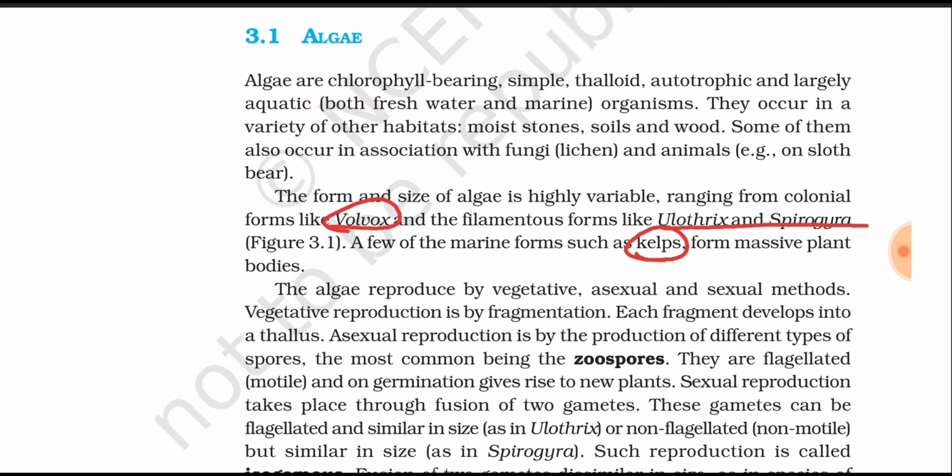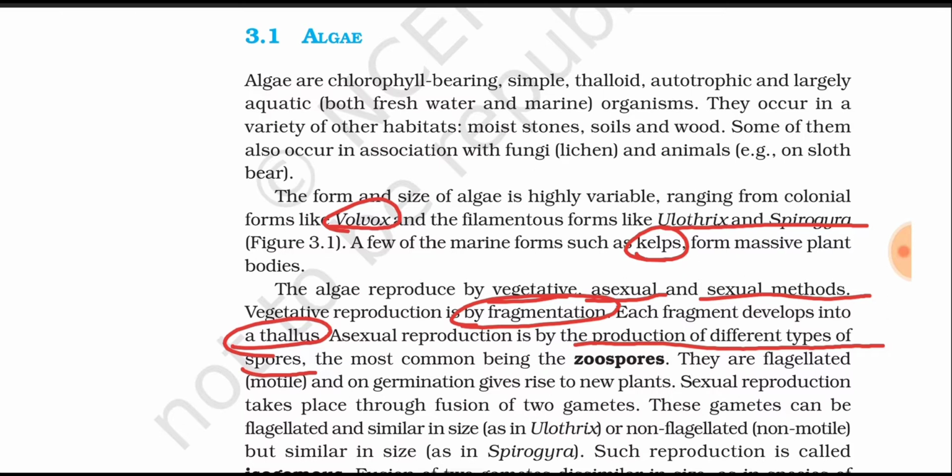We are moving into the next characteristic, which is reproduction. In algae, vegetative, asexual, and sexual methods occur. Vegetative reproduction is mainly by fragmentation, I mean each fragmented body will develop into a thallus. Asexual reproduction is by the production of different types of spores. So here the asexual reproduction takes place through the production of different types of spores.